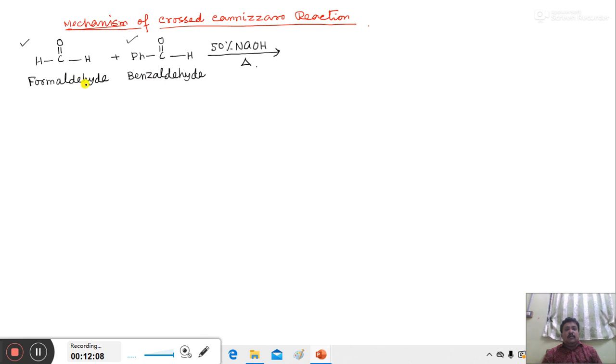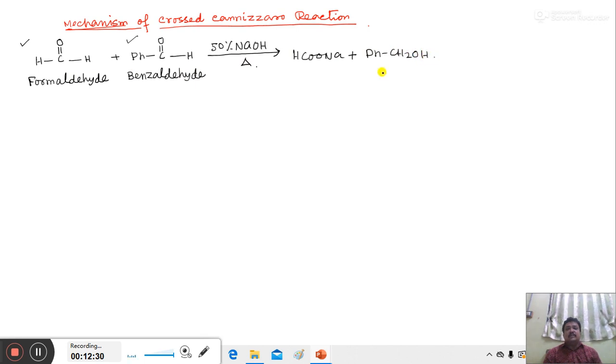One molecule undergoes oxidation and another molecule undergoes reduction. Between formaldehyde and benzaldehyde, which molecule undergoes oxidation? We know formaldehyde undergoes oxidation to form sodium formate, and the benzaldehyde molecule undergoes reduction to form benzyl alcohol.